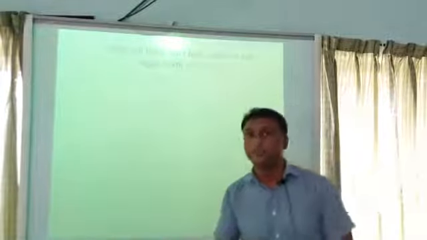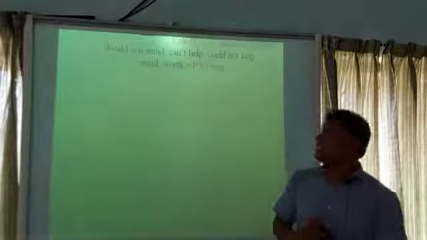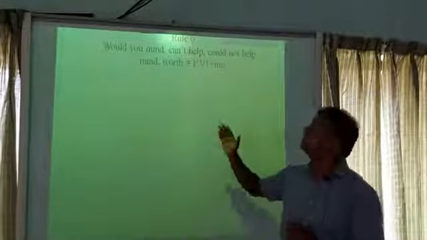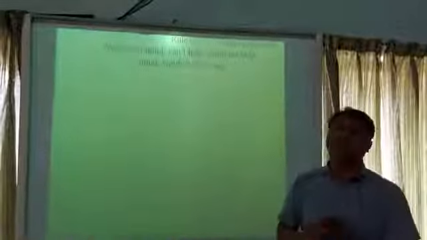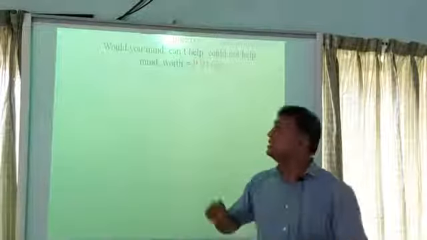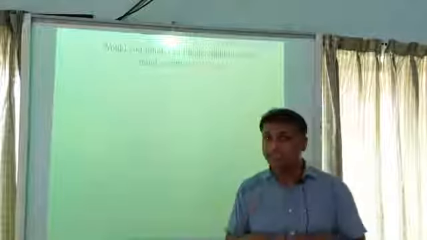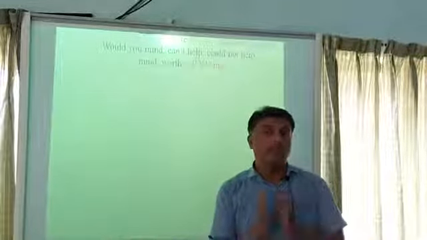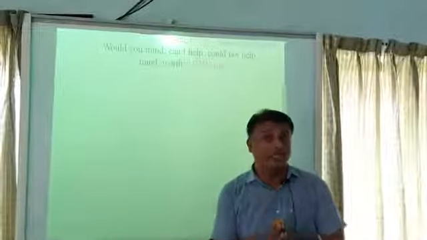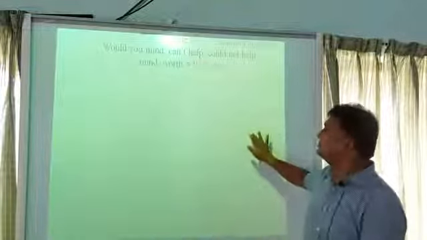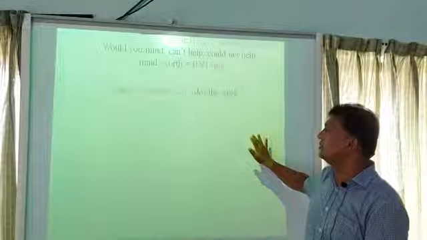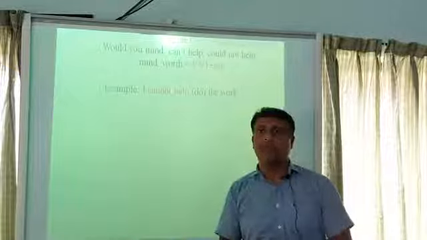Rule 6. Rule 6 is about "would you mind," "can't help," "could not help," "mind," "would." If you find these words in a sentence, then you have to add ing to principal verb 1. Look at the example.